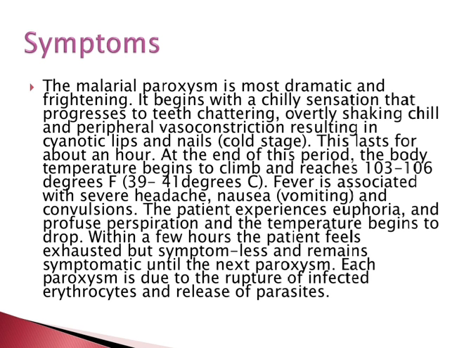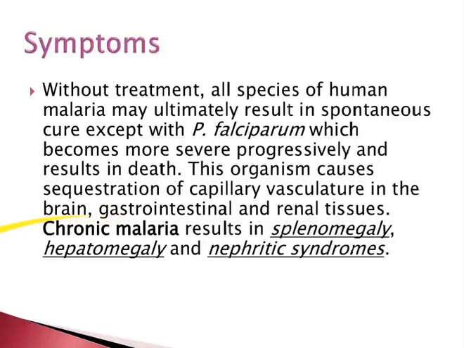At the end of this period, the body temperature begins to climb and reaches 103 to 106 degrees Fahrenheit. The fever is associated with severe headache, nausea, vomiting, and convulsions. The patient experiences euphoria and profuse perspiration, and the temperature begins to drop. Within a few hours, the patient feels exhausted, but the symptoms subside and the patient remains asymptomatic until the next paroxysm. Each paroxysm is due to the rupture of the infected erythrocytes and the release of parasites.